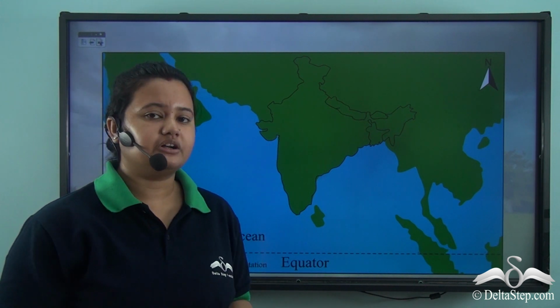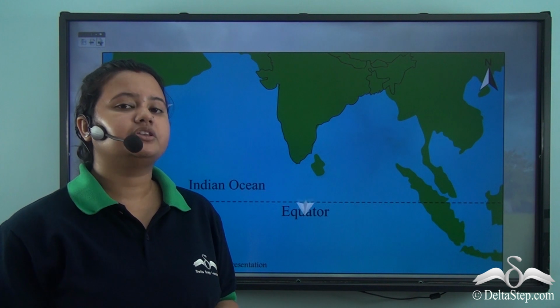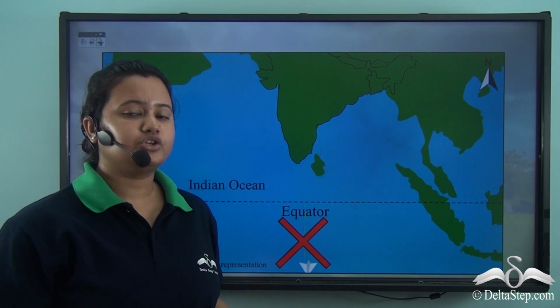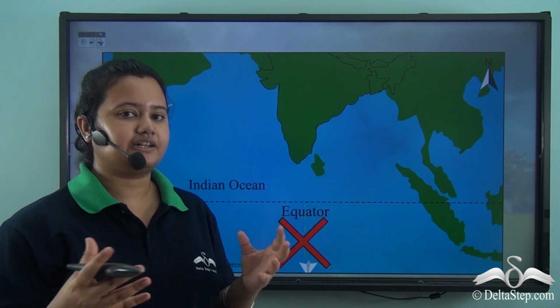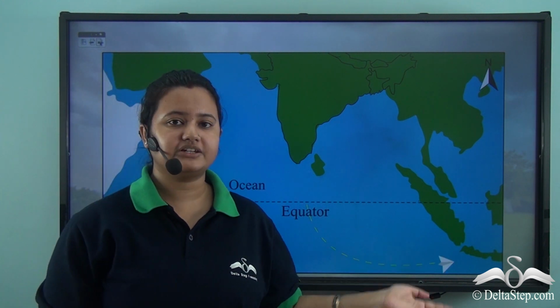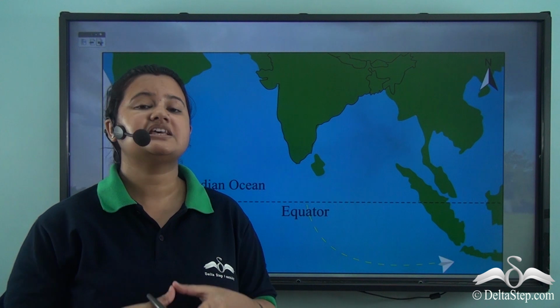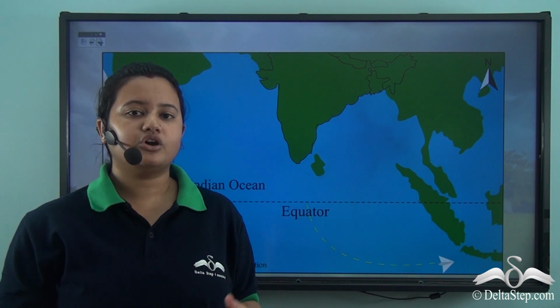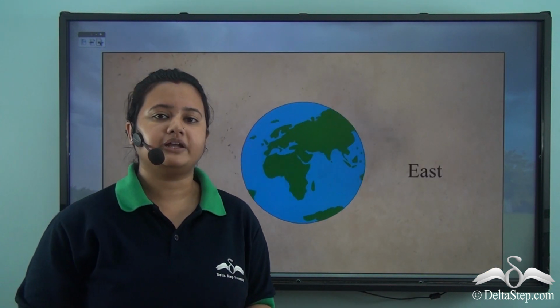Now, if you turn 180 degrees and throw the paper plane to the south, you will expect it to land exactly straight. But again, it does not happen. The paper plane gets deflected to the left and travels towards Indonesia. But what causes the direction of the paper plane to change?